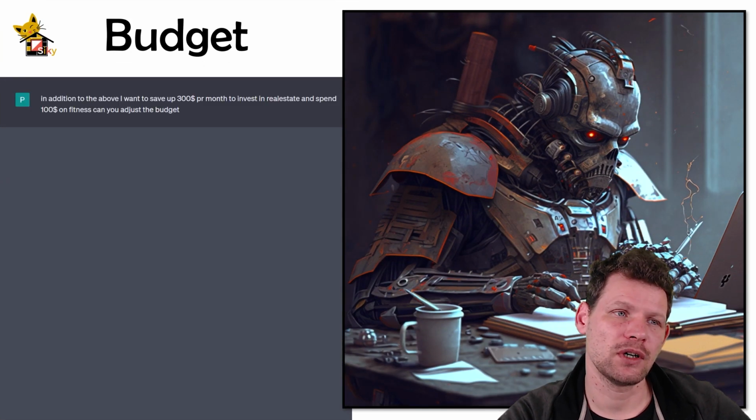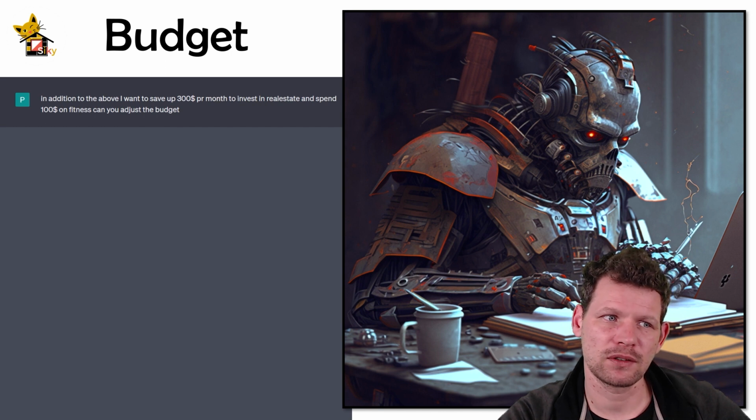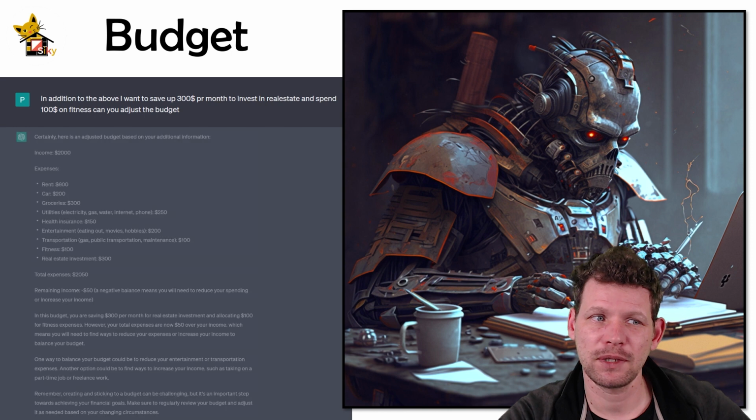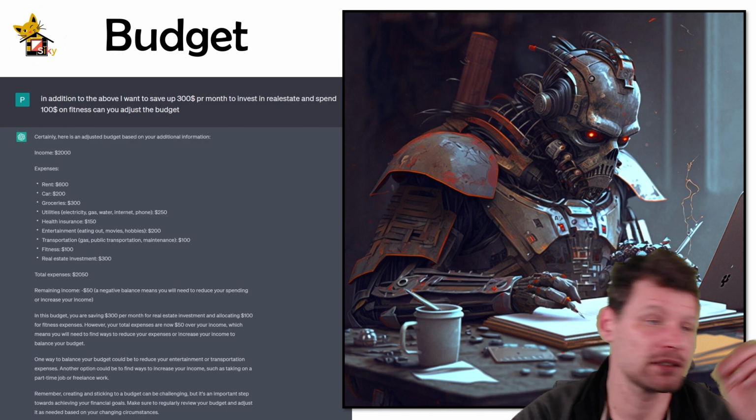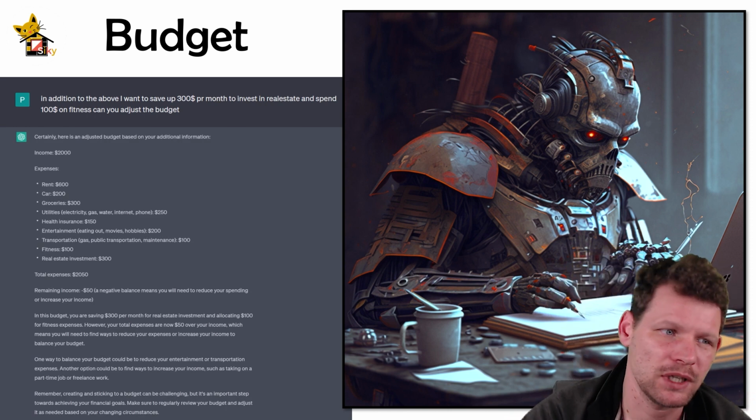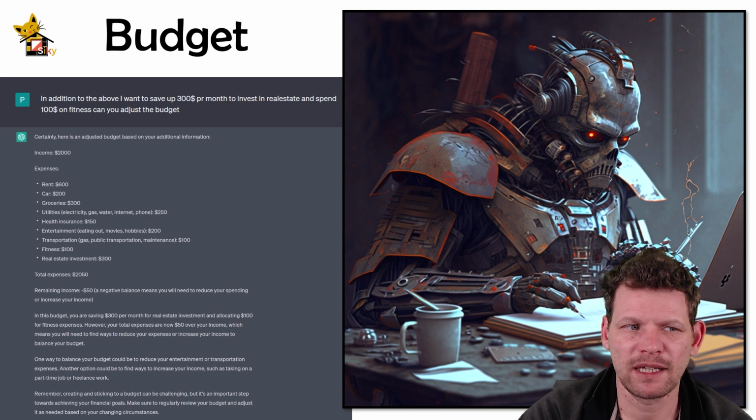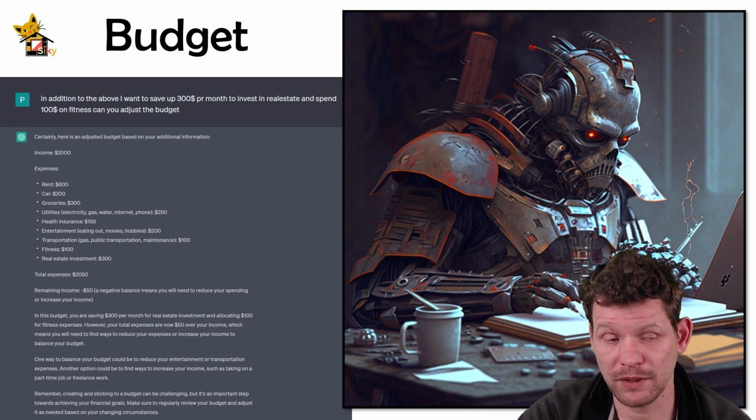In addition to the above, I want to save $300 per month to invest in real estate and spend $100 on fitness. Can you adjust the budget? Then bling, it just adjusts the budget, but it says that the remaining income is minus 50. So it spent $50 more.